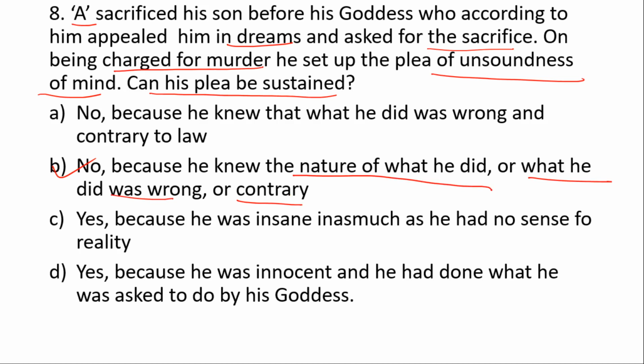Such merciless acts must be punished. The plea of unsoundness of mind was not accepted because the Supreme Court said that the act was done with knowledge that it was wrong, or at least that it was contrary to law. The nature of the act was not unknown to the accused.